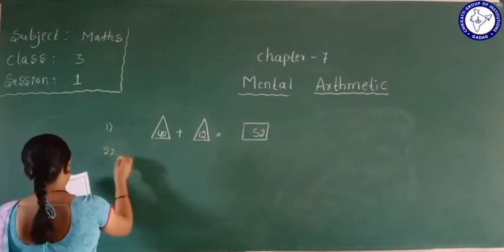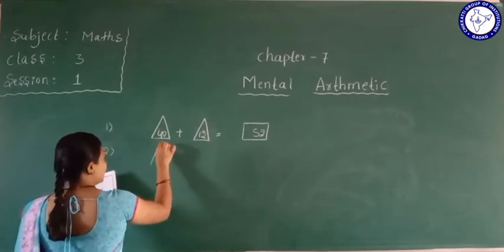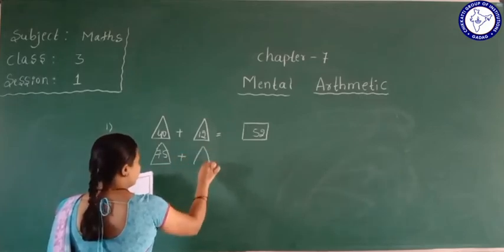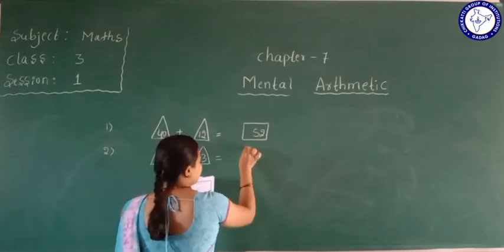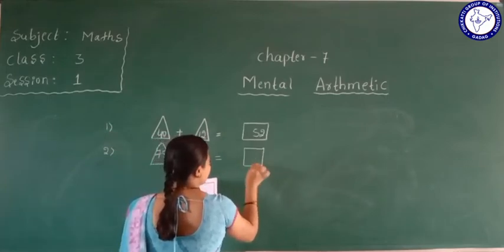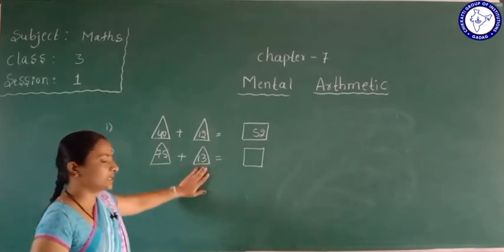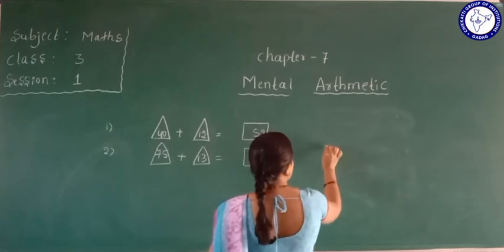Okay, second one. 75, and we will write in the triangle 13. We get the answer in the square. So 75 plus 13. Yes, I will tell you one method to calculate.